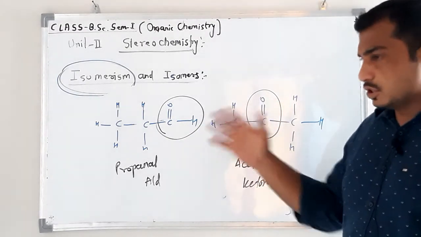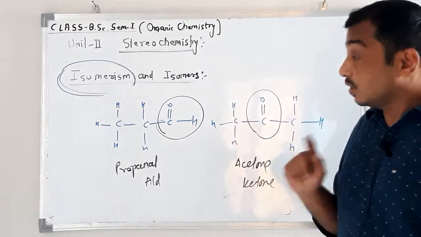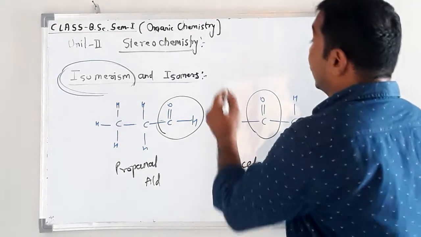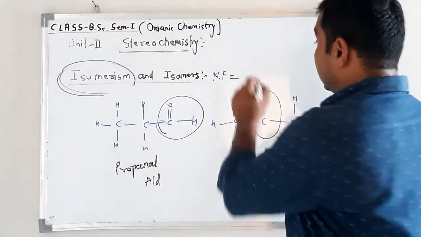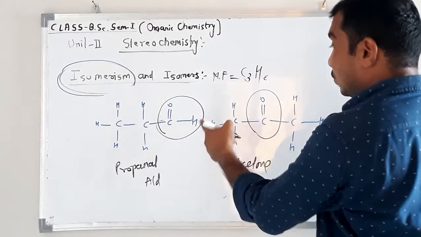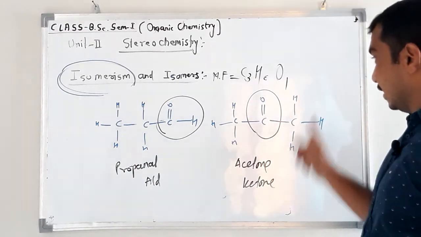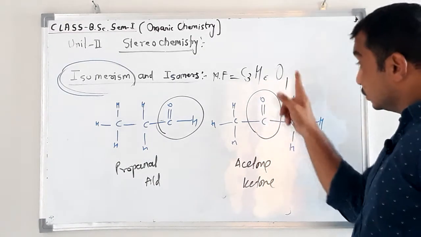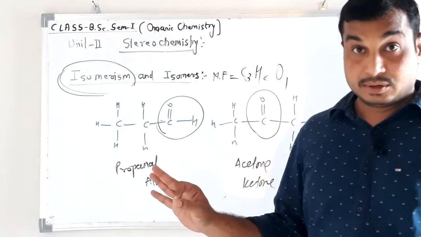There must be some difference in chemical as well as physical properties, but one thing is common, that is the molecular formula. See, the molecular formula C3H6O1, here also C3H6O1. Okay, so these are two different chemical compounds having different structures. What is the difference?